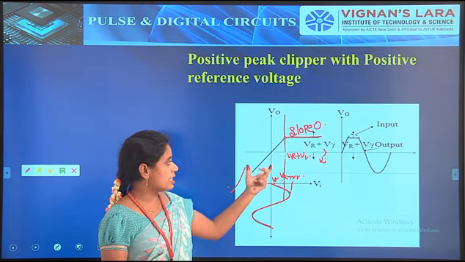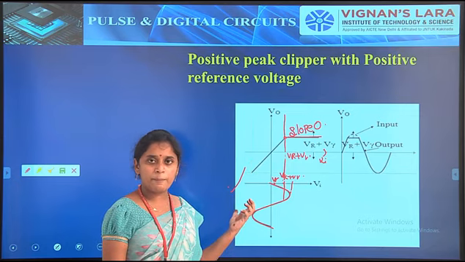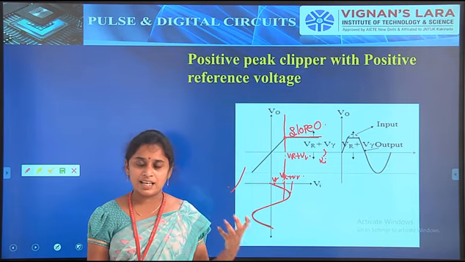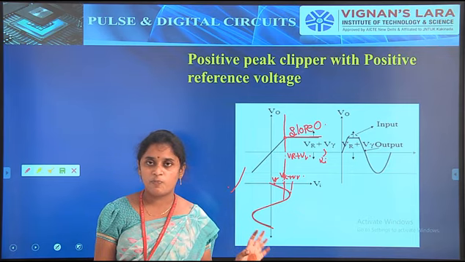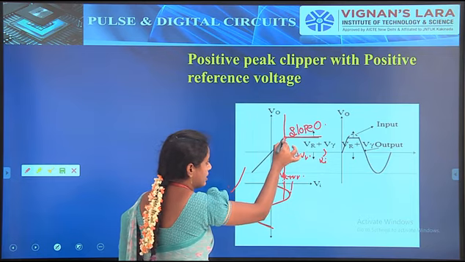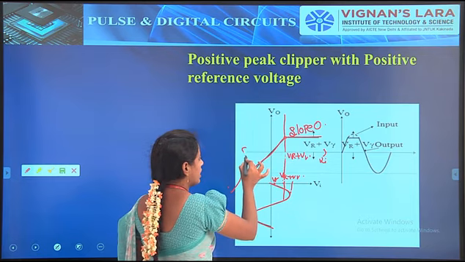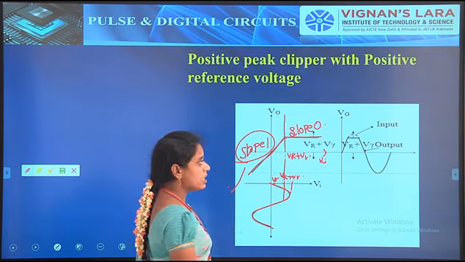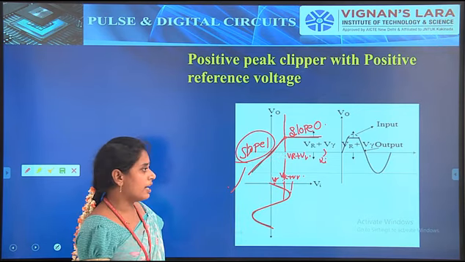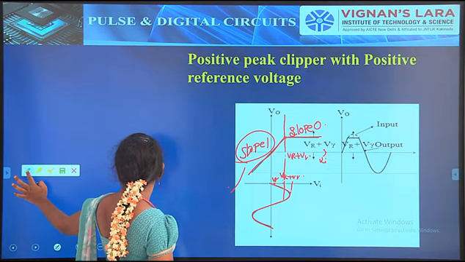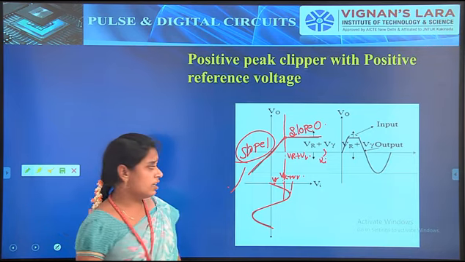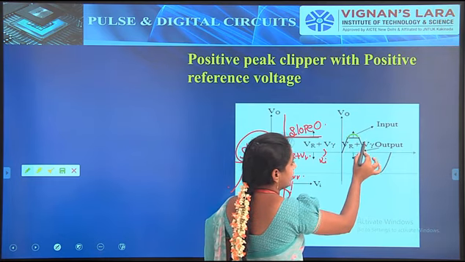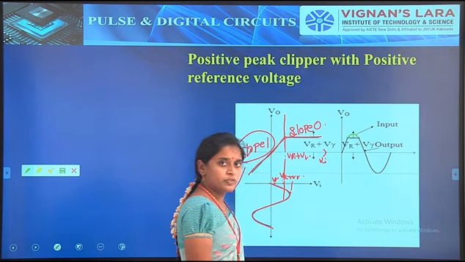So again the input voltage Vi is less than VR plus V gamma. Then what happens? The diode is on. In this time the output follows the input, indicated with slope 1. So from this we can draw the diagram like this. That is a sinusoidal signal. More than VR plus V gamma it is cut, and for less than that the remaining output will be produced.